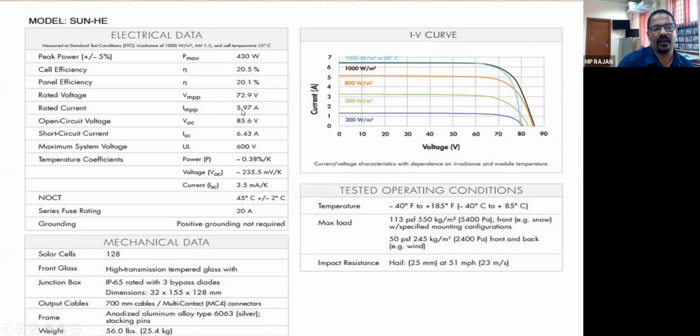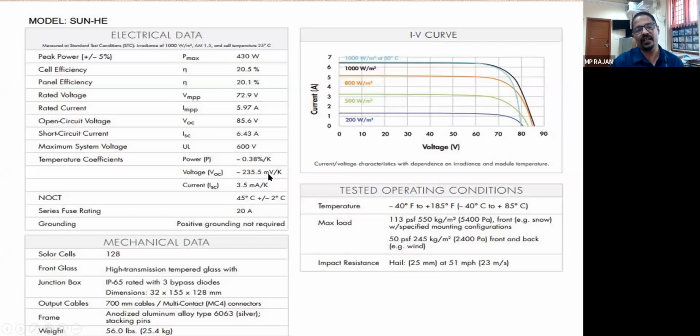Okay, so there is a temperature coefficient. Just now I said, you can see the current per degree Kelvin, there is a positive increase, 3.5 milliampere per degree Kelvin. For every degree Kelvin increase, the current increases by 3.5 milliampere, but the voltage you can see has a tremendous decrease, that is in the reverse, minus 235.5 millivolt per degree Kelvin.